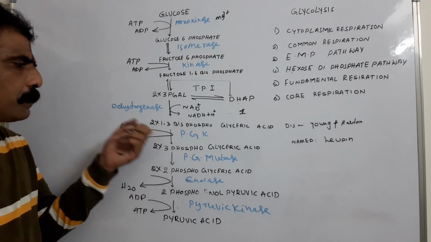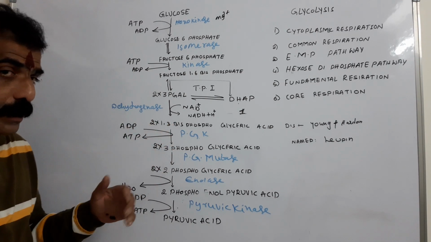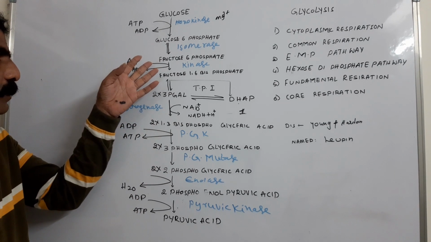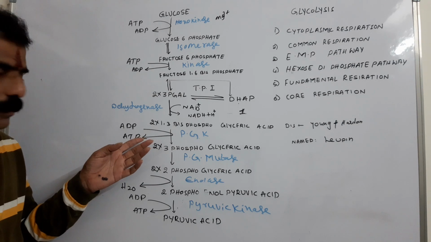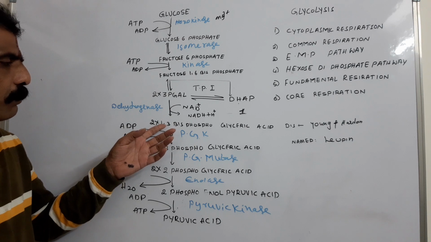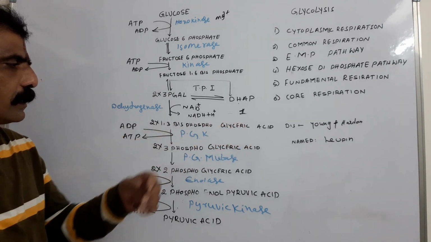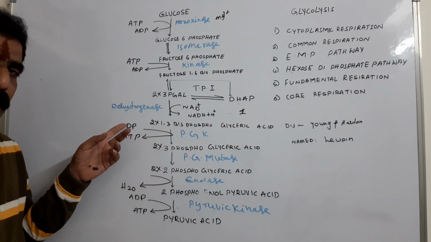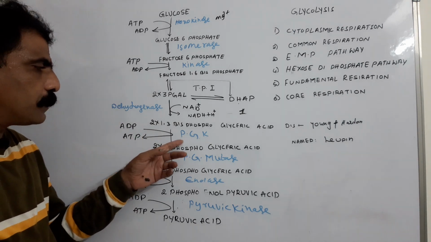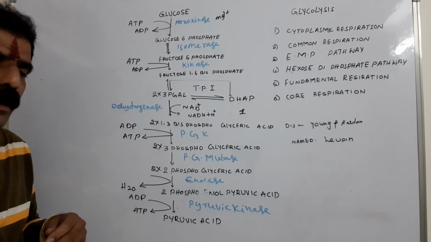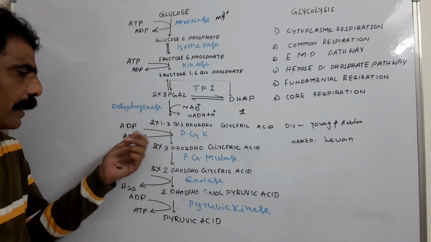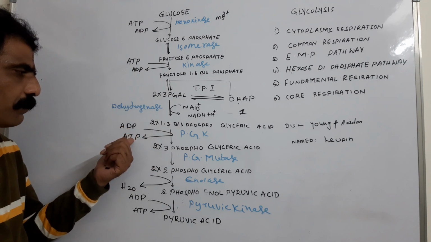Now this bisphosphoglyceric acid undergoes dephosphorylation. In the above reactions, there were phosphorylations; here it is dephosphorylation. In this, the phosphate which is removed from the 1,3 bisphosphoglyceric acid is added to ADP, resulting in the formation of ATP under the influence of phosphoglycerokinase. Actually, the phosphate present on the first carbon is removed and added to ADP, resulting in the formation of ATP.